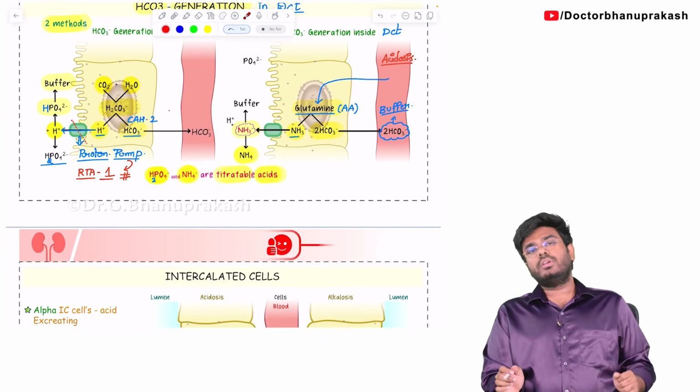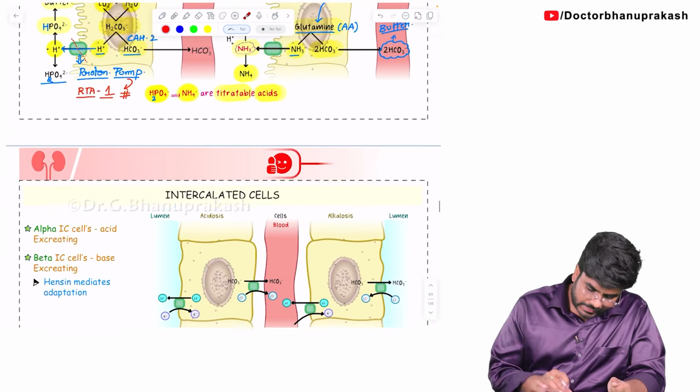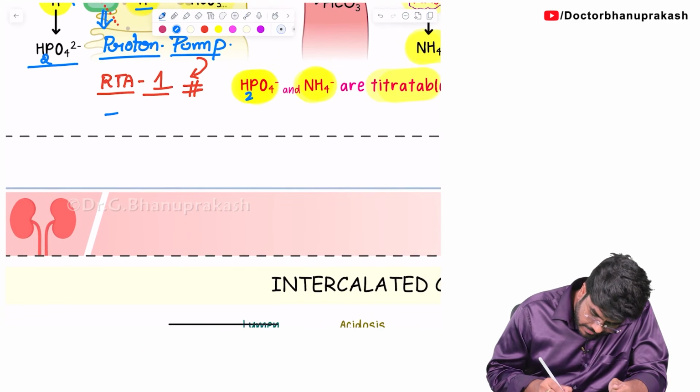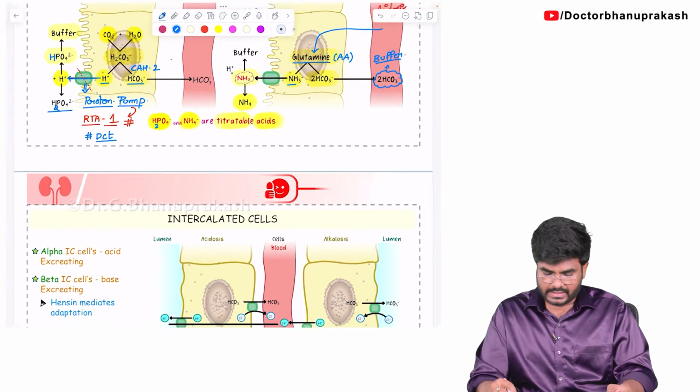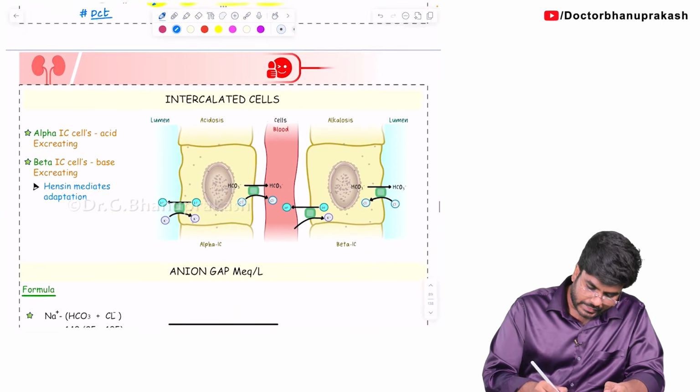Now this proton pump mutation can lead to which type of RTA? RTA type 1. RTA type 2 is due to a defect in PCT. Okay, RTA type 1, let me write here, RTA type 1 is a defect in DCT.